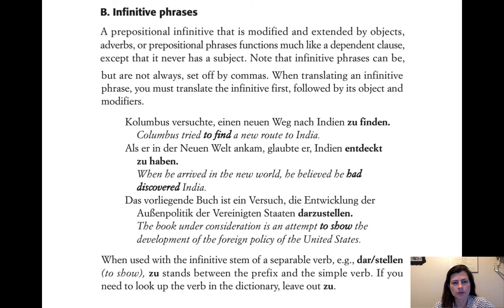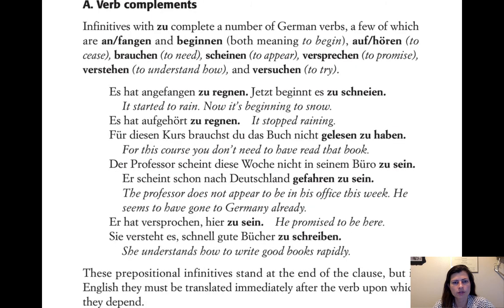So we can go back to some of these examples, like es hat angefangen zu regnen. It started to rain, right? You just translate it as to rain. Imagine if you translated it as it started in order to rain. Well, that doesn't make sense at all. That's not what we're trying to say. There's no causal in order to. There's no purpose. It started to rain. It's not it started in order to rain.